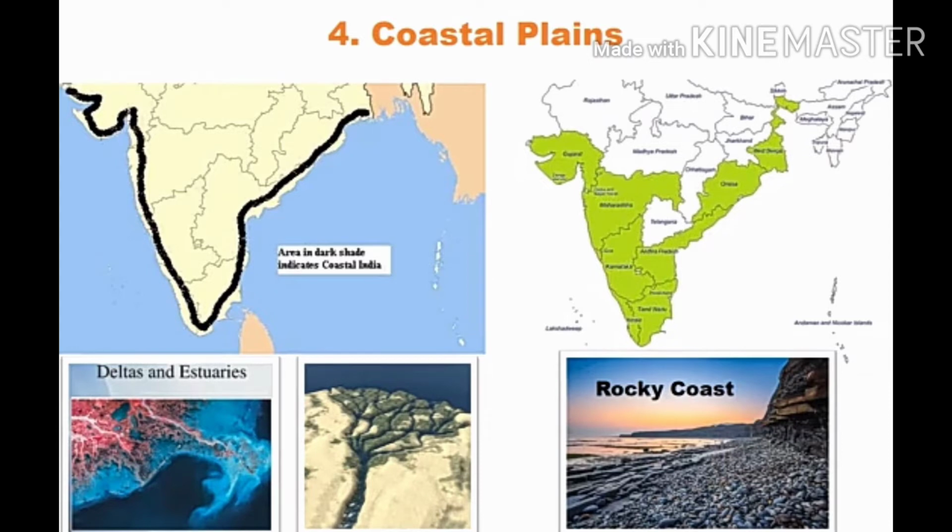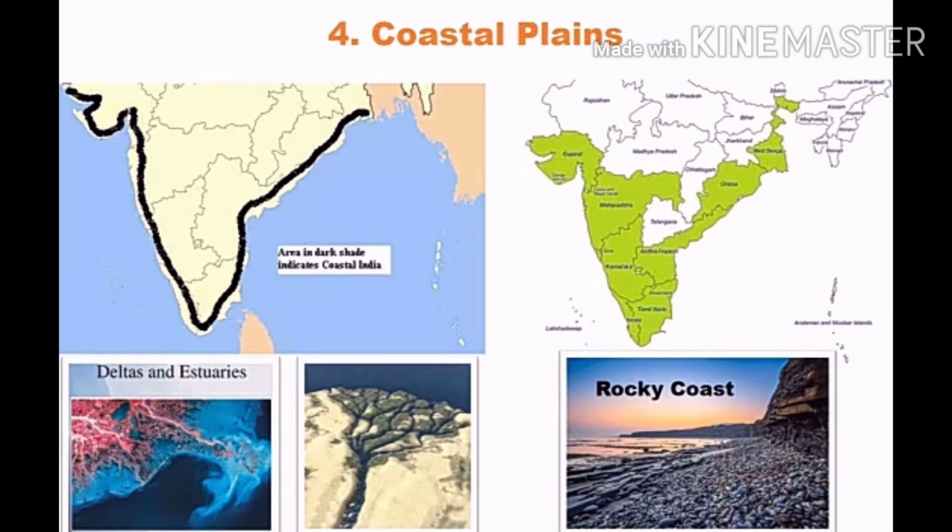Fourth physiographic division is coastal plains. Students, as we all know, India is blessed with a long coastline of 7,500 km. Coastal plains means an area of flat, low-lying land adjacent to the sea coast and separated from the interior part by other features.